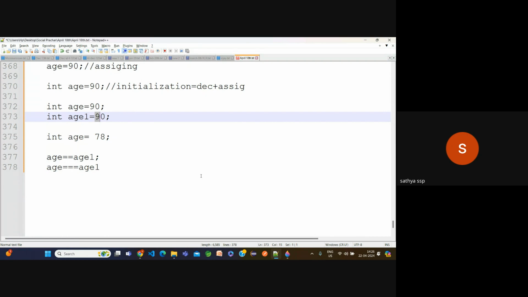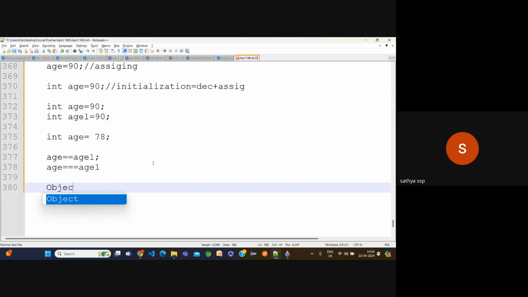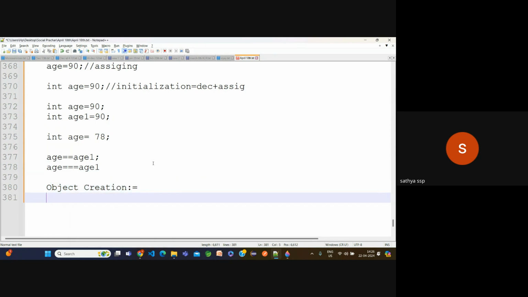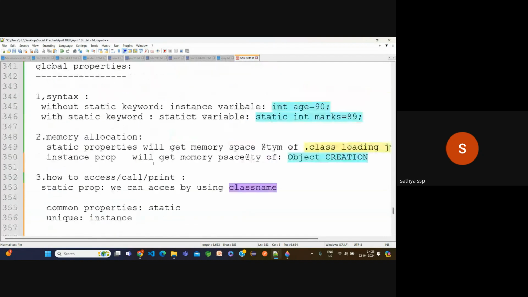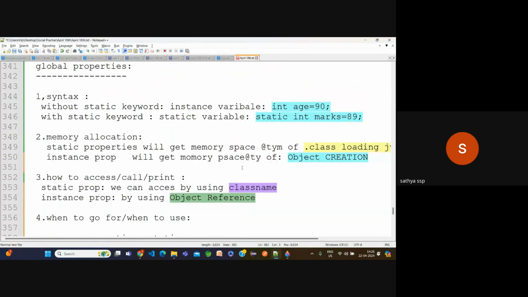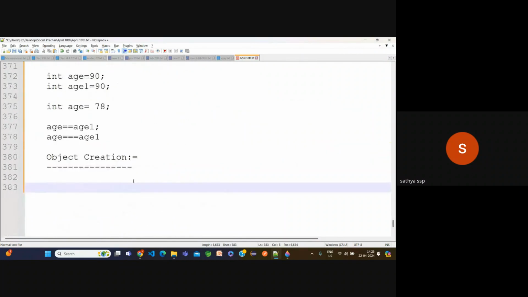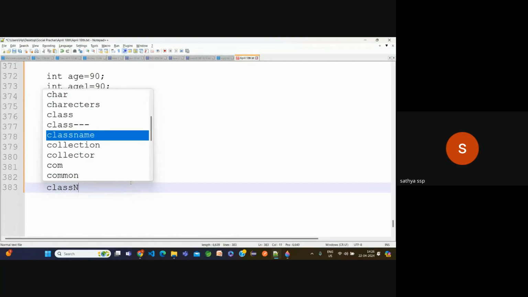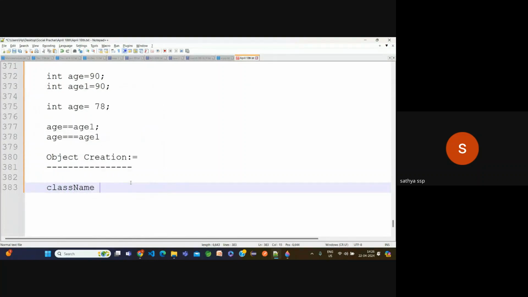We'll see one example on the variables. Okay, before going to that, now we need one thing: object creation. Okay, how to create an object? Now, why in the sense simply here, in the case of memory allocation, I said instance properties will get memory space at the time of object creation only. Then how to create an object? Okay, now the syntax is what? Class name. Okay, now object reference.